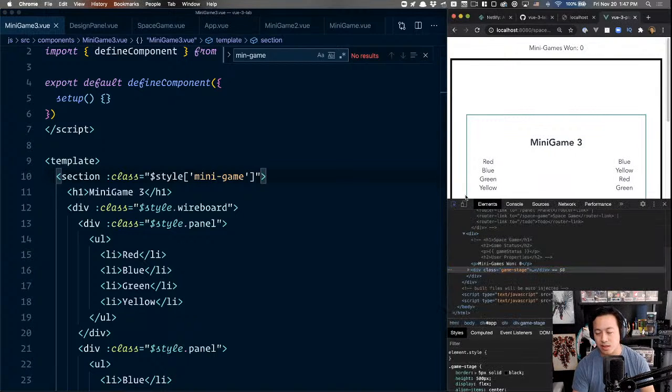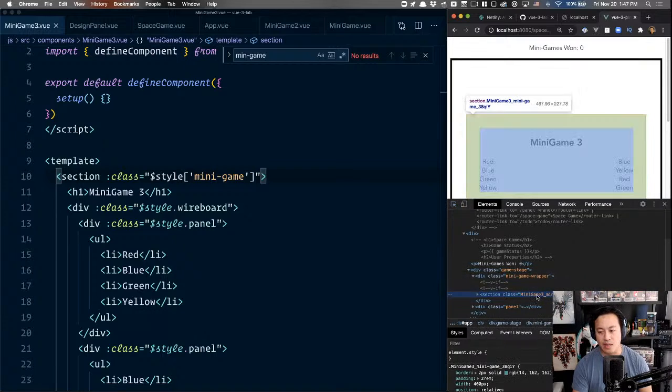Okay, good. You can still see it. When we look at the actual class name, it's not just going to be minigame anymore. You'll notice that Vue will actually help you prepend it with the component name, and then on top of that, give it a unique code at the end. And so this way the odds of this ever clashing with anything else are so low.